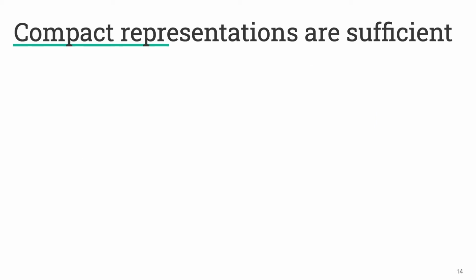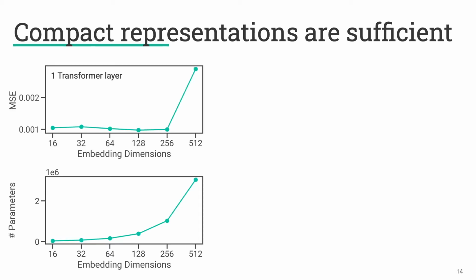And so what we found was that compact representations using this type of model were actually sufficient. We found that you don't gain much by increasing the embedding dimensions here. Here, the y-axis is the mean squared error, and the x-axis is the embedding dimension from our model. In fact, if you get too big, we actually observe mode collapse, and then eventually the model becomes too big to fit on a reasonable GPU.